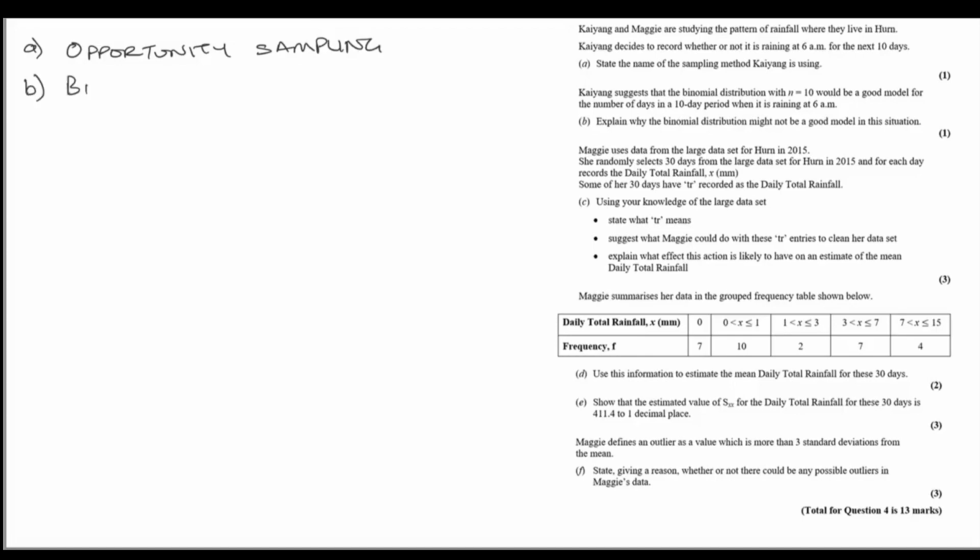Well, the binomial needs your trials, your observations, to be independent. And if she's taken 10 consecutive days, it's unlikely that the amount of rain that they get at 6 a.m. is going to be independent. If we're having a rainy season, one day compared to the very next day are likely to be dependent on each other. If we're in the middle of summer, nice sunny days, if one day doesn't rain, the next day is also unlikely to rain. So these trials are not independent.